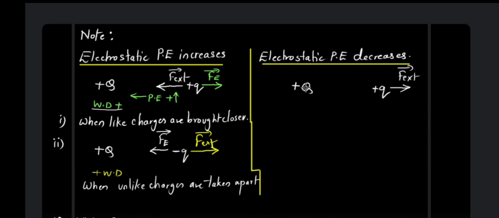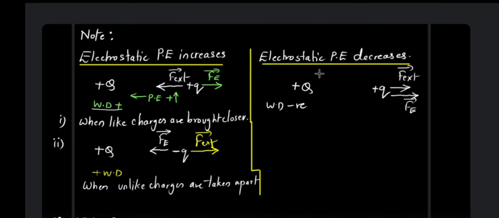Now see, both are positive. So anyways, the repulsive force is going to act in this direction, outwards, because they are going to repel each other. Still you are trying to pull it outside. Is your work required over here? No. The efforts you are putting are wasted. It means your work done over here is negative.